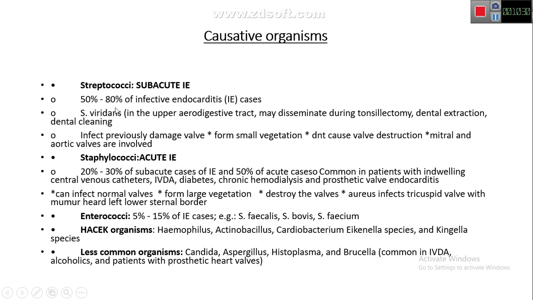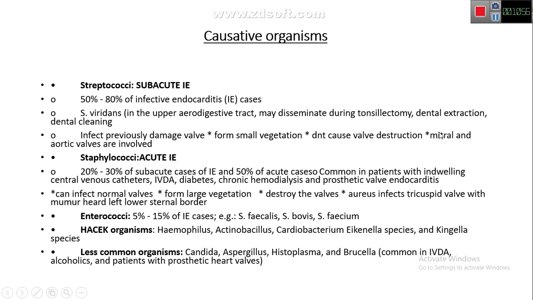Streptococcus viridans is the most important cause and is present in the upper aerodigestive tract, and it may disseminate during a tonsillectomy, dental extraction, or dental cleaning. Now, it infects the previously damaged valve, so healthy valves are not involved by this. That is why it is subacute, and it forms very small vegetations, and it does not cause valvular destruction.